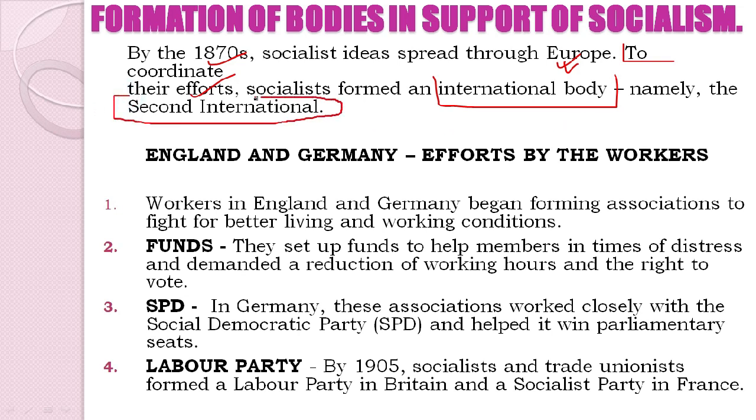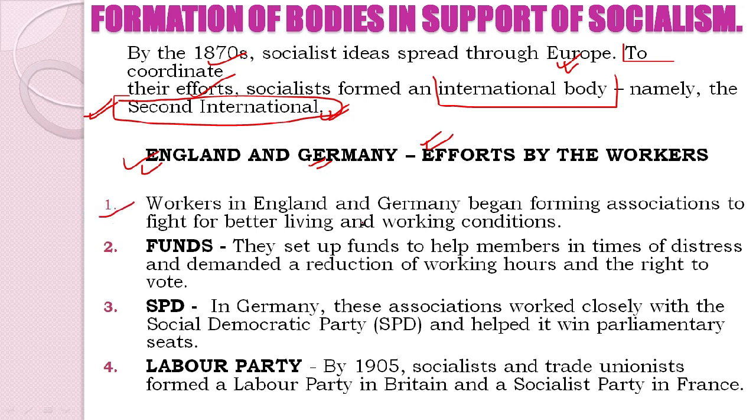Here is a question as well: which body was formed in order to coordinate the efforts of the socialists? Clear? So the answer will be Second International. Next we will be seeing what were the developments in England and Germany at that point of time, which was mostly made by the workers. So we'll see the efforts by the workers.